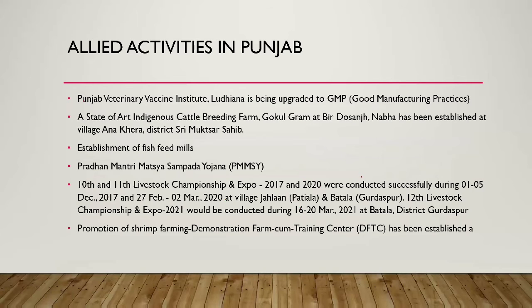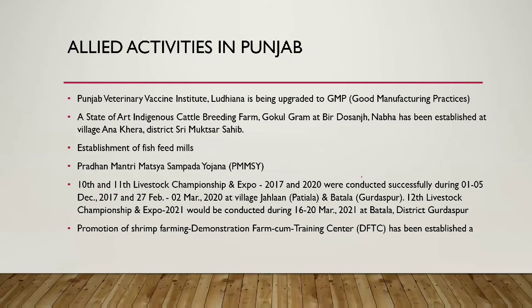Allied activities in Punjab. The Punjab Veterinary Vaccine Institute Ludhiana has been upgraded to a good manufacturing practices institute. A state-of-the-art indigenous cattle breeding farm, Gokul Gram at Veer Dosanjh Nabha, has been established in district Muktsar Sahib, and establishment of fish feed mills is taking place. Pradhan Mantri Matsya Sampada Yojana is taking place.